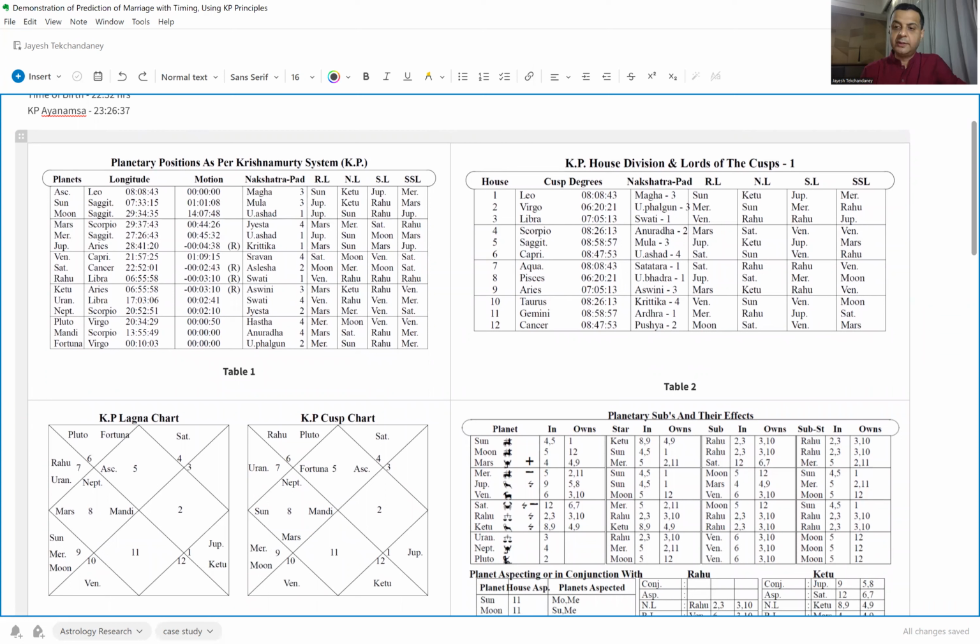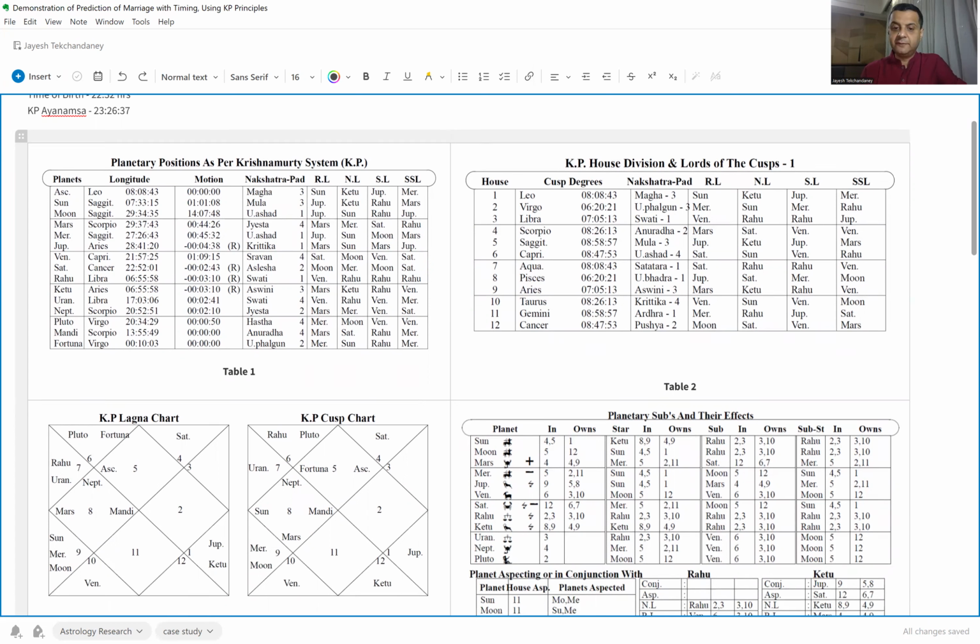For users who are new to Krishnamurti Paddhati, I would recommend that we understand the difference between a KP Lagna and a KP Cusp chart, and that is not something that we intend covering in the scope of this video. The positions of the planets in the Lagna chart and the specific Rashis are shown.